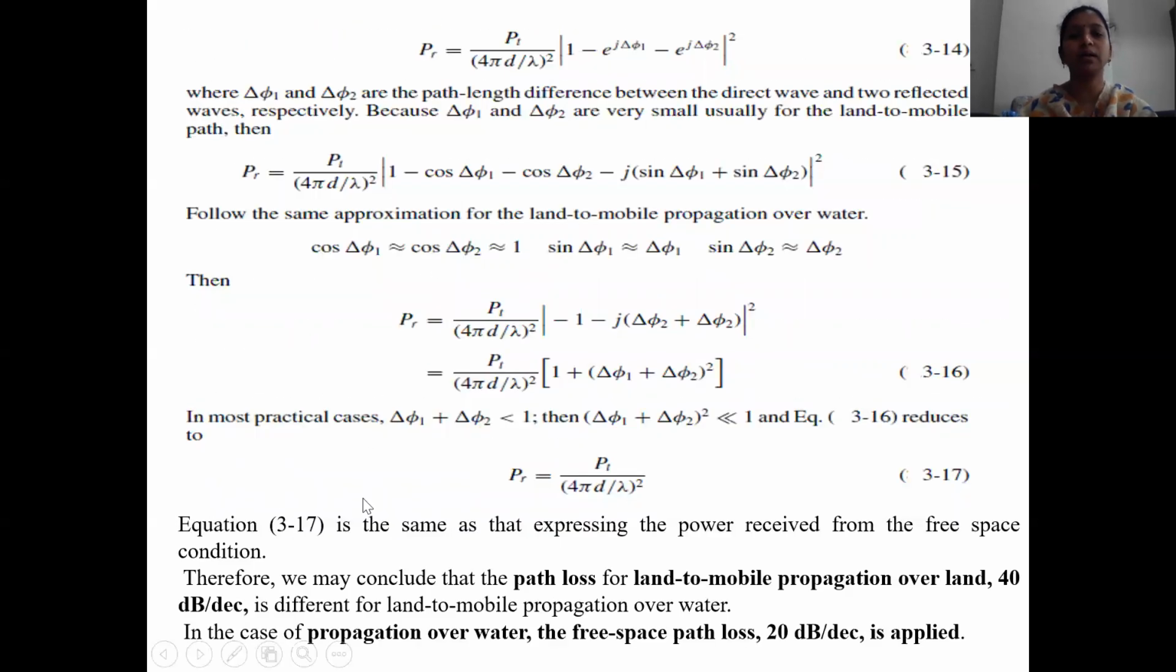You have to remember that we may conclude that the path loss for land to mobile propagation over land, that is, for mobile environments, is 40 dB per decade. It is different for land to mobile propagation over water. In the case of propagation over water, it is equal to free space. That's why we call it propagation over water or free space path loss, which is 20 dB per decade. Propagation over water and also free space is 20 dB per decade. These are the three points that you have to remember that we have derived. Okay, thank you.